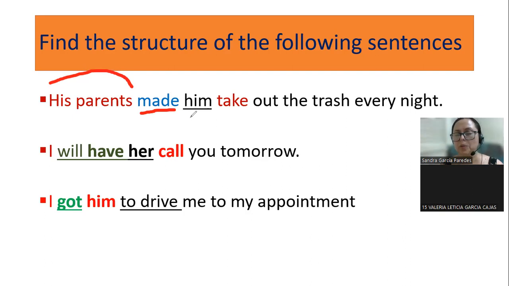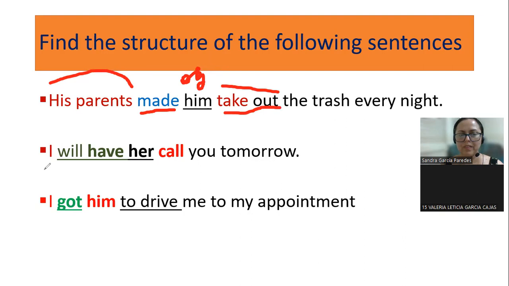Very good. What is the object? Him. Perfect. So you know it's a man, right? Made him, and the verb in the base form? Take out the trash every night. In this case, it is a phrasal verb, take out, right? Take out the trash. Very good. Next, the subject. Read it first and then tell me the structure.